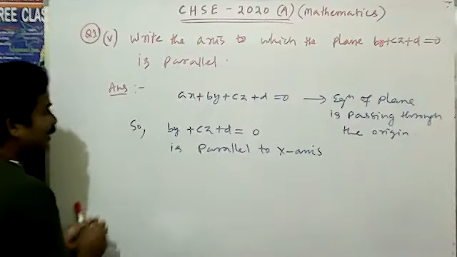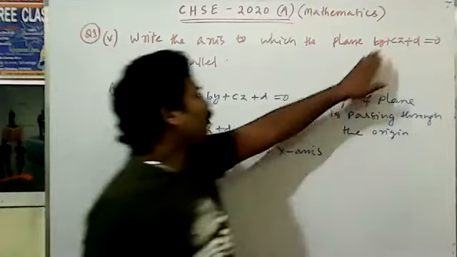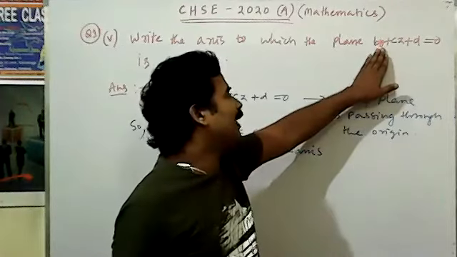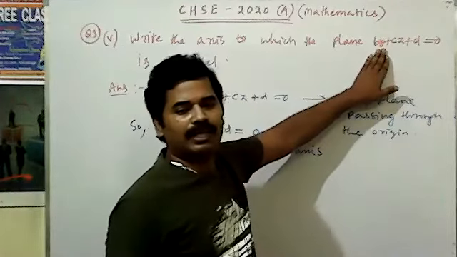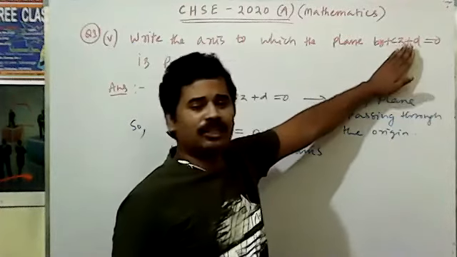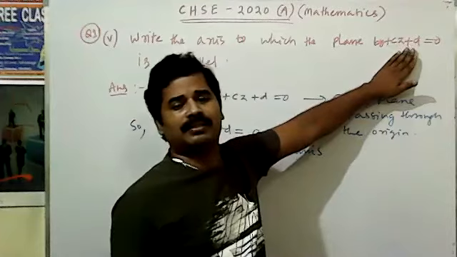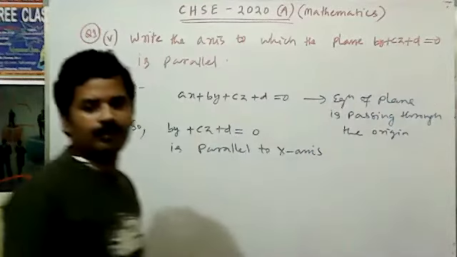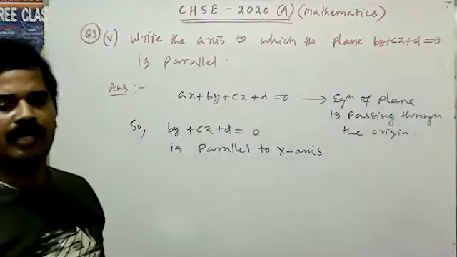Similarly, if the question asks with y missing, then b is equal to 0, which means it is parallel to the y-axis. If z is not there, then it is parallel to the z-axis. So if this type of question comes, you can do it.